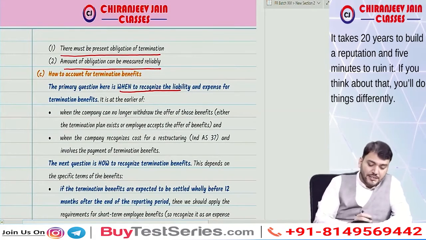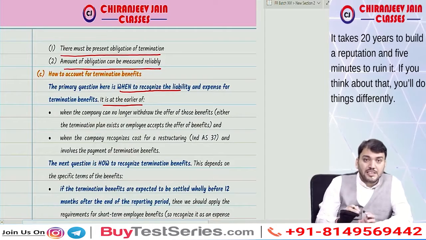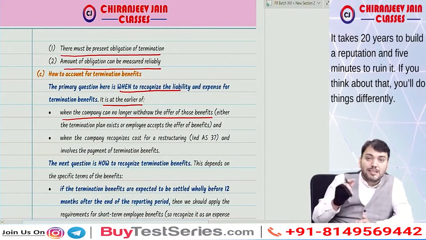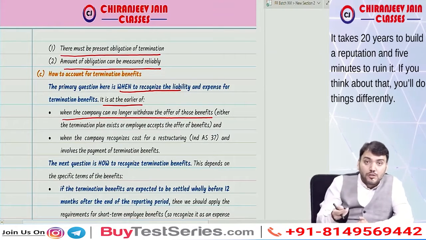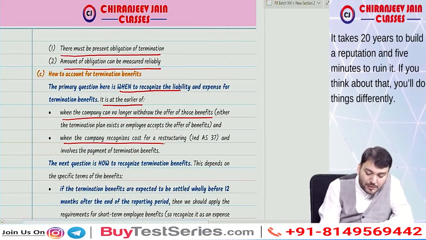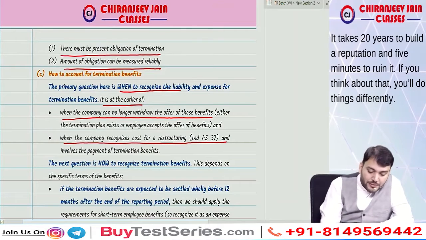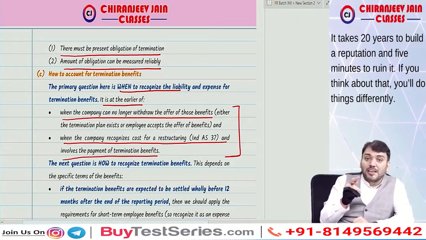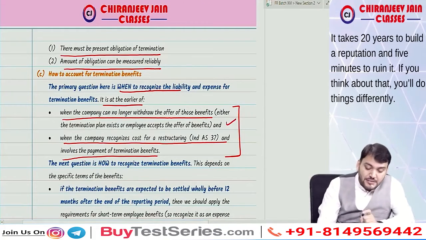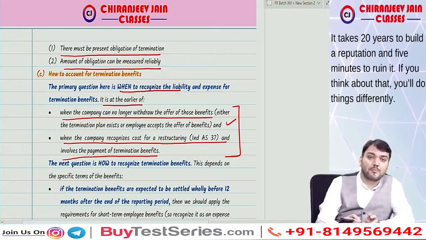Now, when to recognize the liability? Ind AS 19 says it is the earlier of when the company can no longer withdraw the offer of those benefits, and when the company recognizes the cost of restructuring and involves the payment of termination benefit, whichever is earlier. We have done this under Ind AS 37, provision for restructuring. So if that comes before the first point, then you can recognize termination benefit at that point of time.